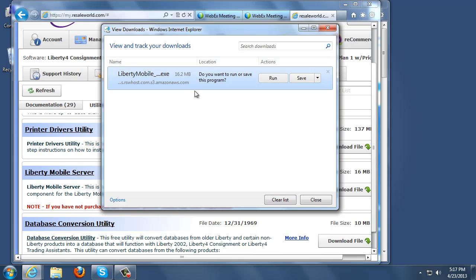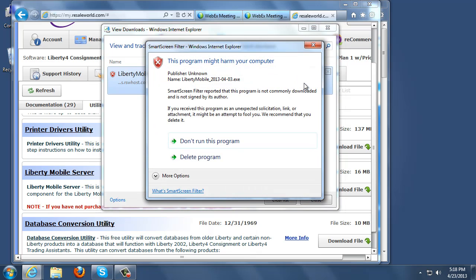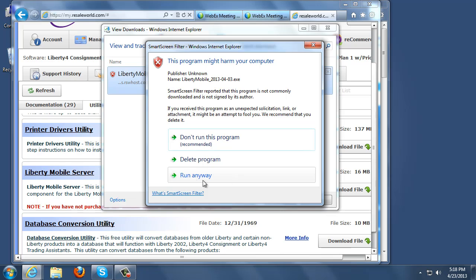We'll be notified that the download is completed. We go ahead and click the Run button. In some cases, it'll let you know that the program, or what it thinks is the actual program, is harmful. Go ahead and select Actions, then select More Options, and select Run Anyway.